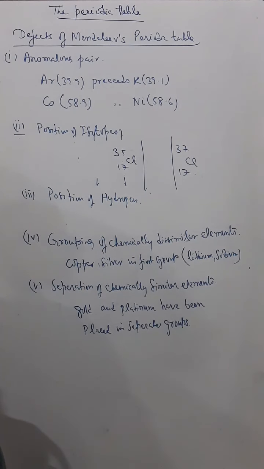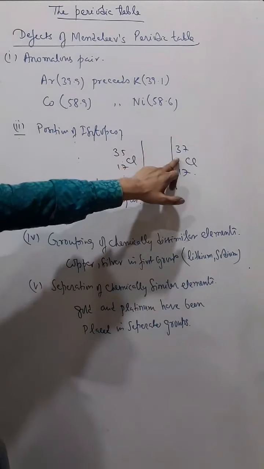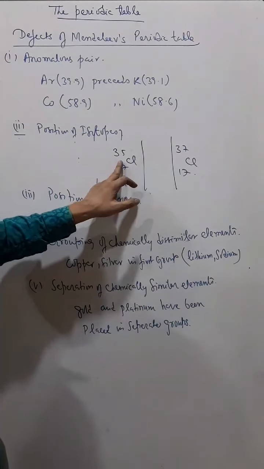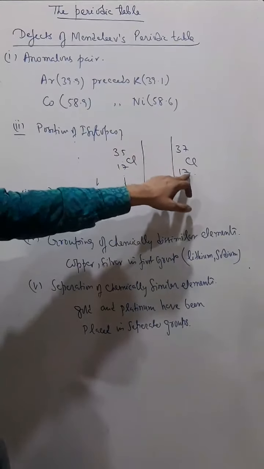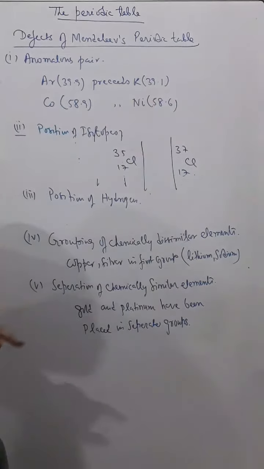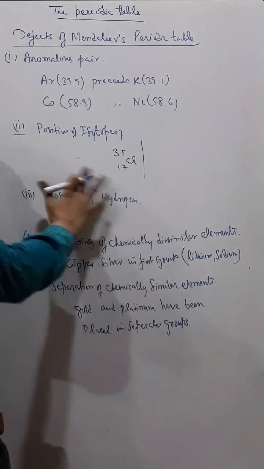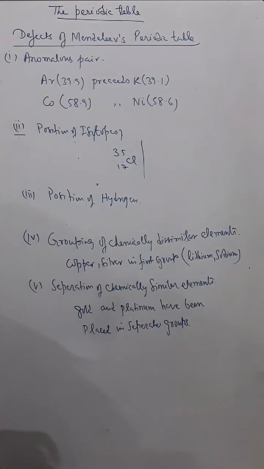Then in this case also, this chlorine and this chlorine should have different places. But if Mendeleev gives this chlorine and this chlorine different places, the properties of that chlorine do not match with that group. So he was forced to not give any separate place for isotopes. He has given only one place for a particular element. So there was no separate place for isotopes, and Mendeleev could not explain this also.